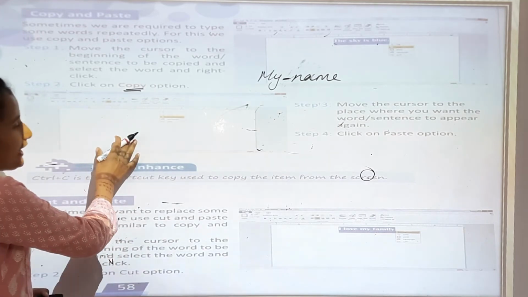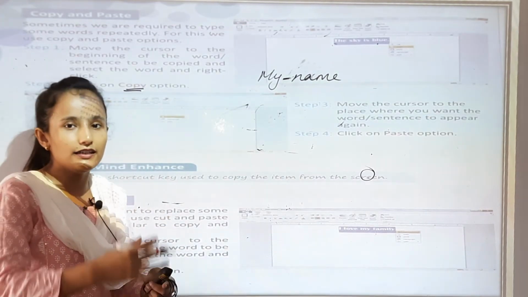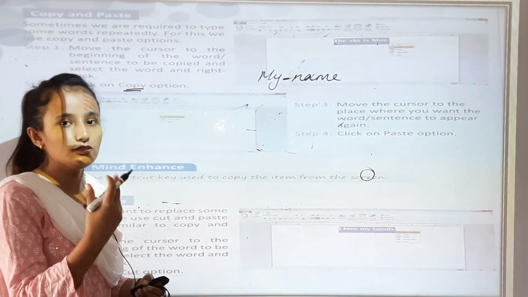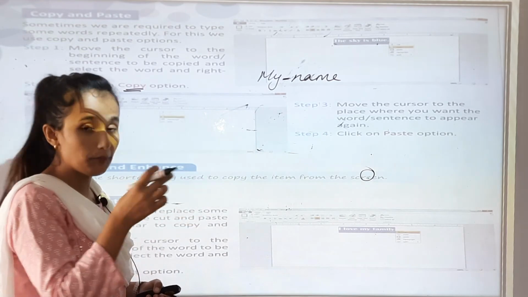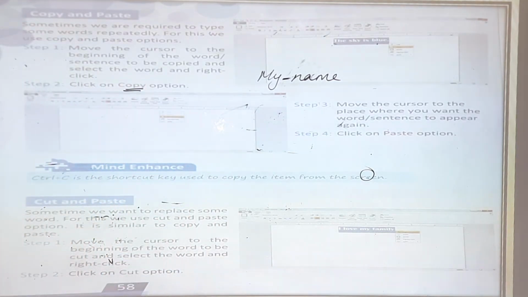So in the next line what you will do? You will go on the right button. First आप लोग क्या करेंगे? राइट बटन का आप लोग क्लिक करेंगे, उसके बाद वहाँ पर ऑप्शन आएगा पेस्ट. So you will paste there. Okay. Now cut and paste.